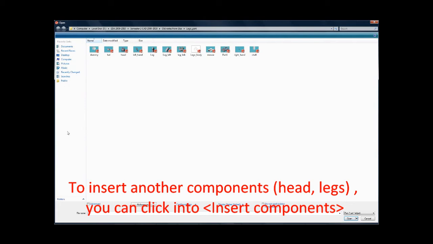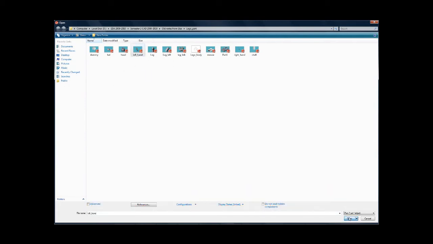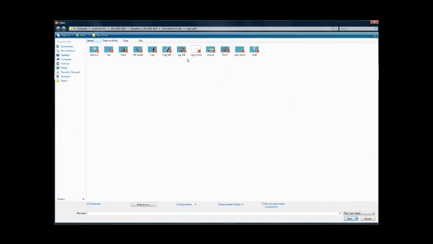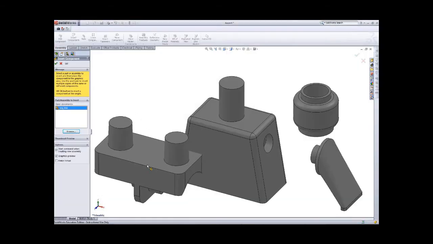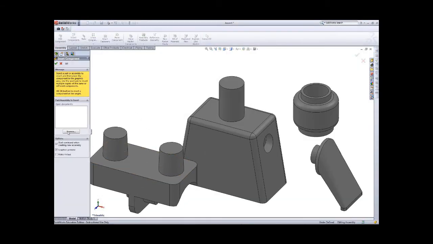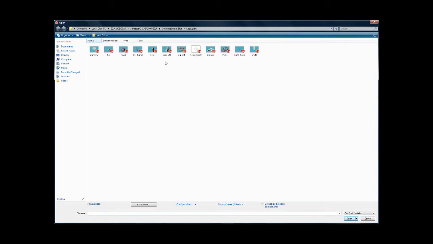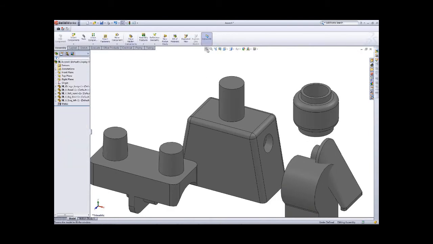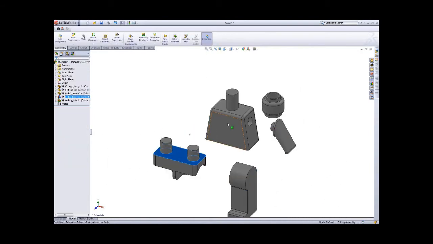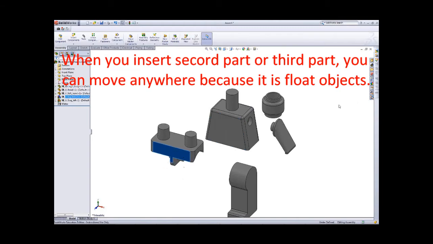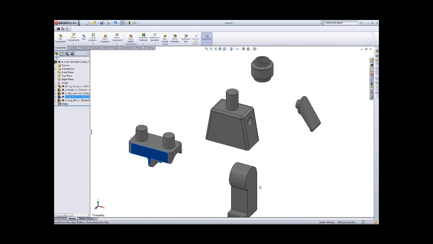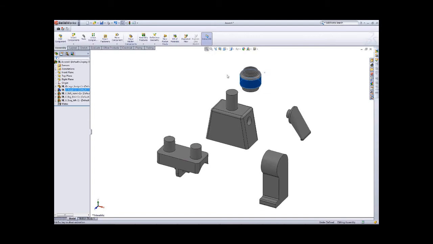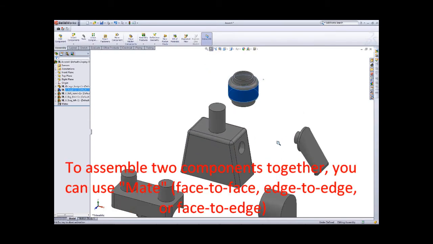and then insert again for the arm, and then insert again for the leg length, and then insert again for the leg. So when you insert the first part you cannot move it, but the second, third, fourth and fifth you can move anywhere right now. So how can we assemble the components together?